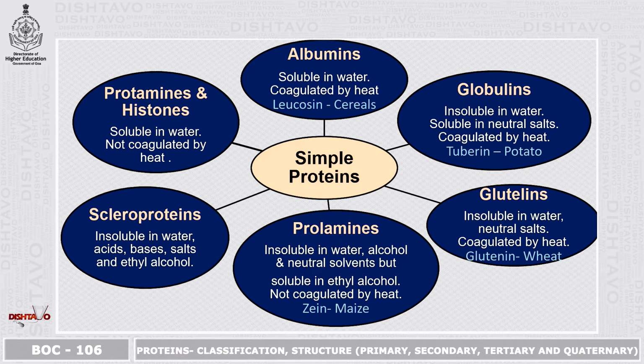Prolamines, these are insoluble in water, alcohol and neutral solvents but soluble in ethyl alcohol. They do not get coagulated by heat. Example is zein from maize. Scleroproteins, these are insoluble in water, acids, bases, salts and ethyl alcohol. Protamines and histones, these are soluble in water and they do not get coagulated by heat.